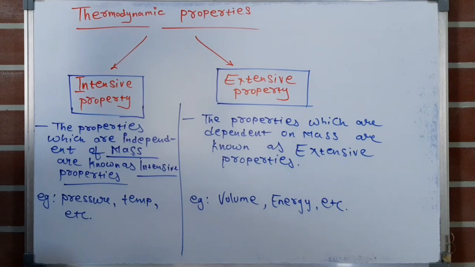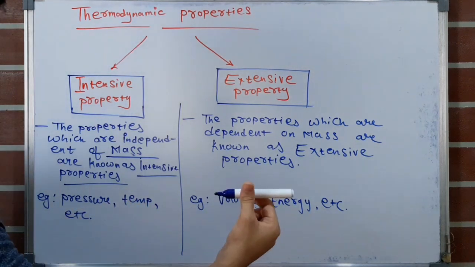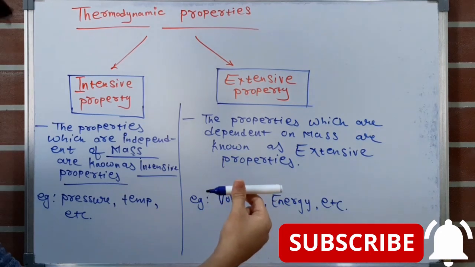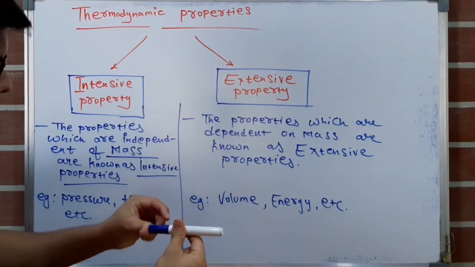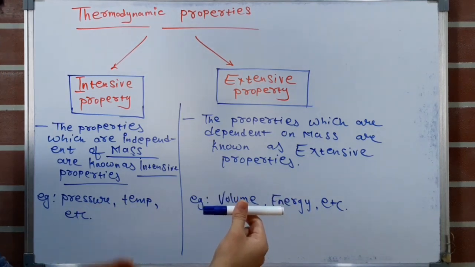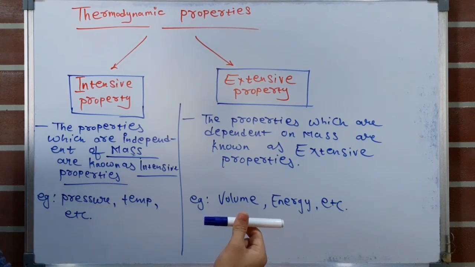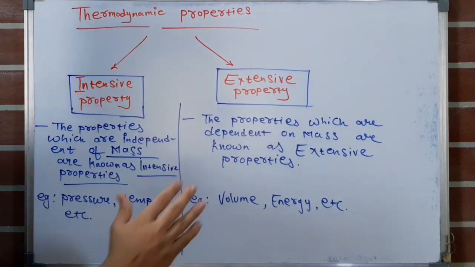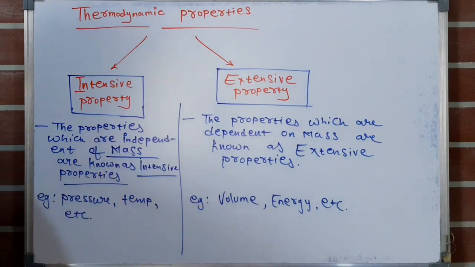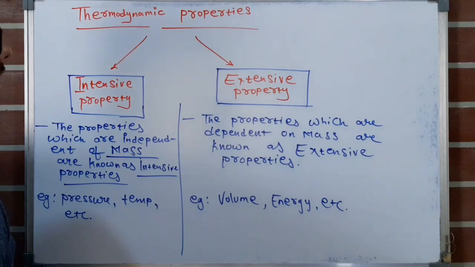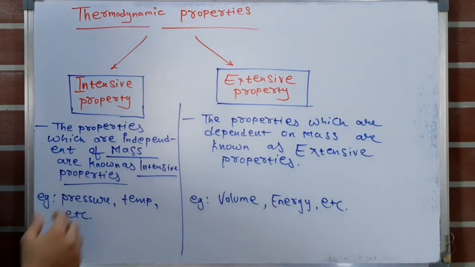Or let's understand with an example of temperature. Similarly, this is the pen without the cap and it has a mass of 25 grams. Its temperature is equal to the room temperature. Now when I close this cap, its mass becomes 25.5 grams, but its temperature has not changed. It is still equal to the room temperature. Its temperature has not increased or decreased. That means pressure and temperature are independent of mass, so they are intensive properties. The rest, volume, energy, etc. are the extensive properties. I hope you understood the difference between intensive property and extensive property.